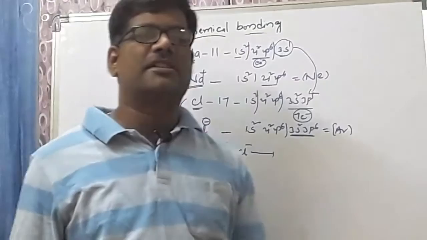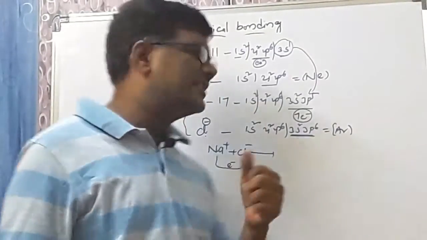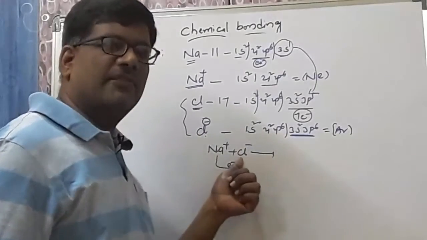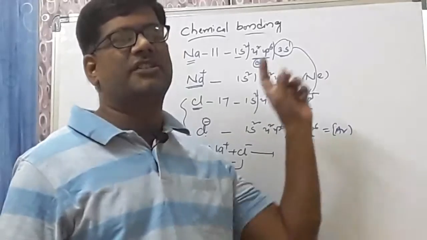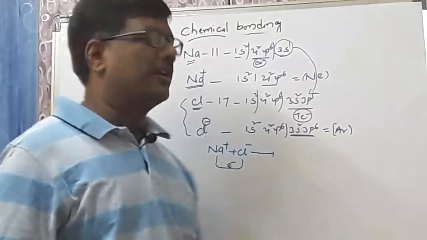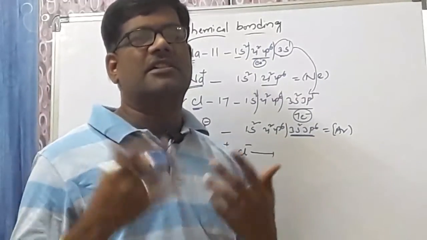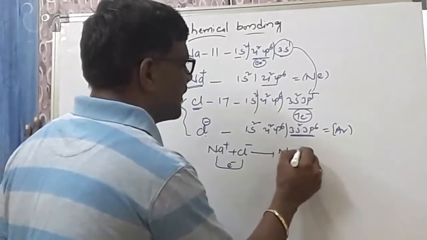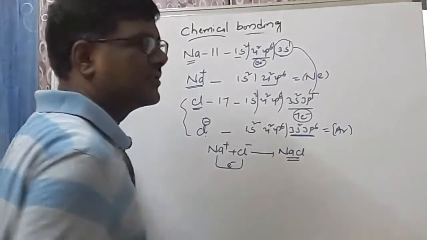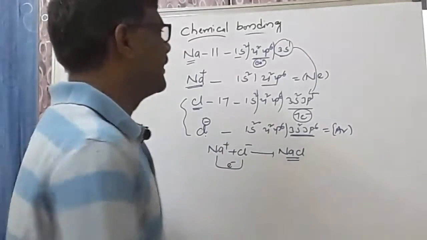Now I am giving the definition of the ionic bond. An electrostatic force of attraction which binds the 2 oppositely charged ions which are formed by the complete transfer of the electron is called the ionic bond. These oppositely charged ions are held by a strong electrostatic force. Immediately it converts into sodium chloride. Now you are getting the sodium chloride crystal, and this is about the ionic bond.